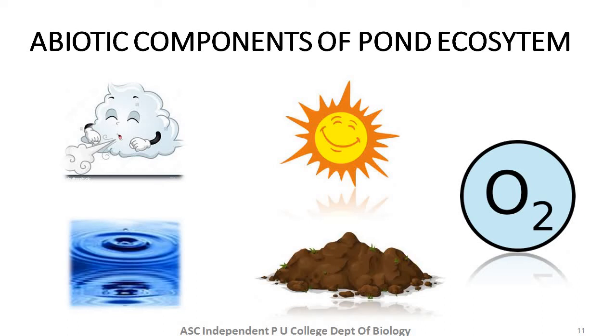Air contains gaseous substances such as carbon dioxide and nitrogen dioxide. Then we have oxygen that is available from water. The dissolved oxygen in water is taken for respiration by the aquatic animals present in the pond. We also have certain nutrients like the nitrogen, phosphorus, potassium, etc., which are found in the soil. So plants readily take up these nutrients from the soil. So we see there is a constant interaction between living and non-living organisms.